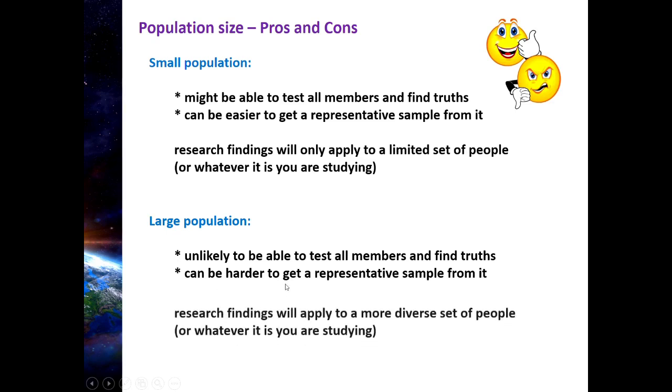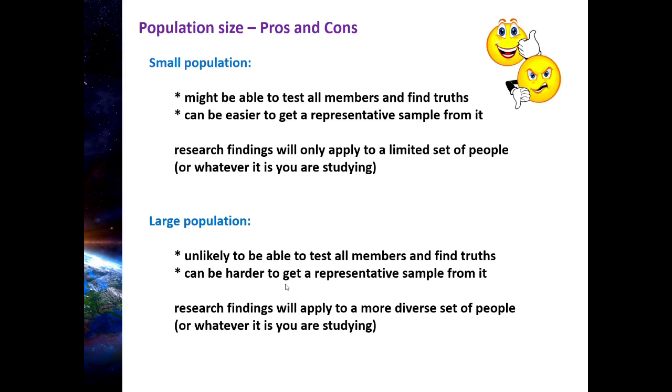All right. What about a pro? What is a good thing about having a very large population? Well, remember I said these tend to be more diverse. You've got a lot of diversity in a very, very large population. And so if you are sampling and taking data from the sample, you're going to be able to generalize to more people.